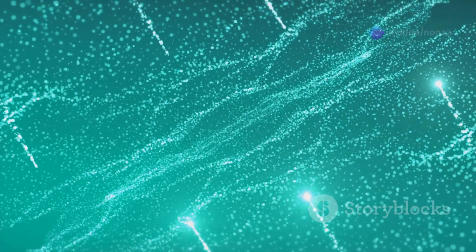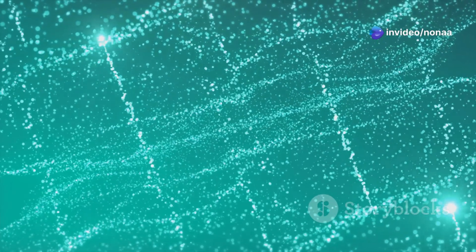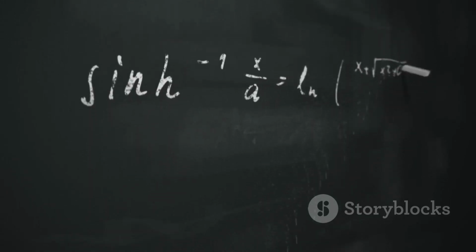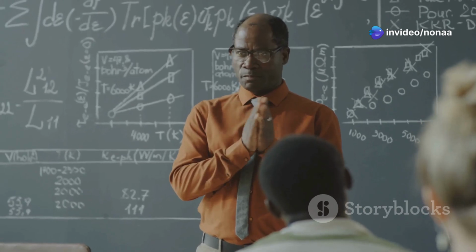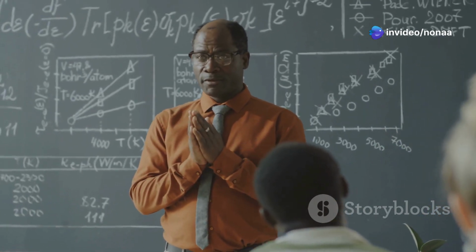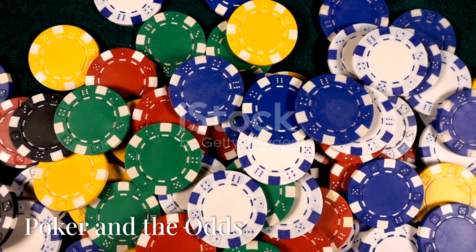Instead of fixed trajectories, particles are described by wave functions, representing the probability of finding a particle at a particular location. This probabilistic nature means outcomes are not predetermined, but governed by chance. Schrödinger's equation describes how these wave functions evolve over time. By solving this equation, physicists can calculate the probabilities of different outcomes in quantum experiments.